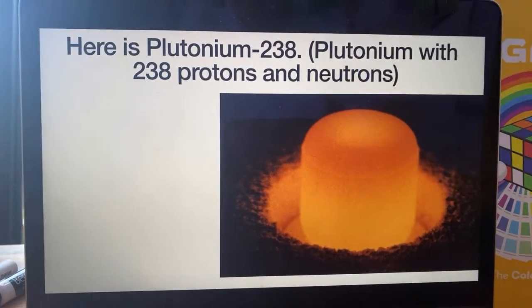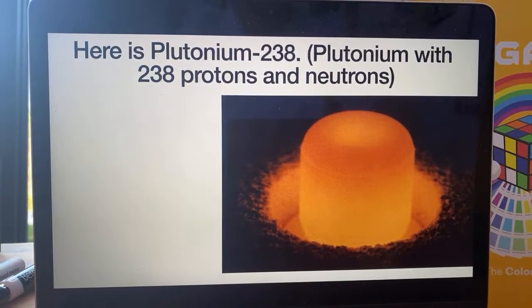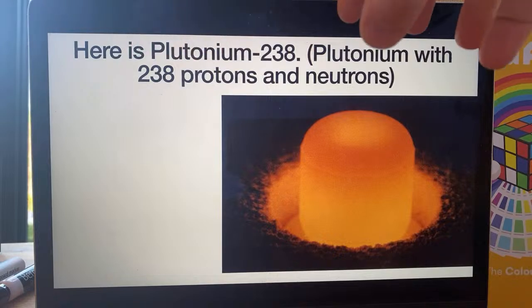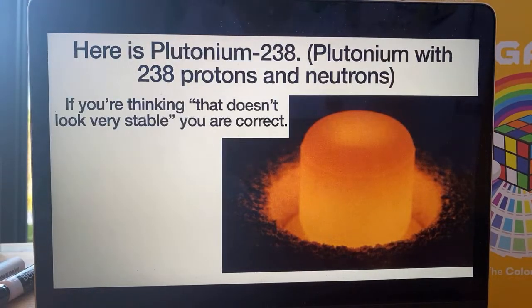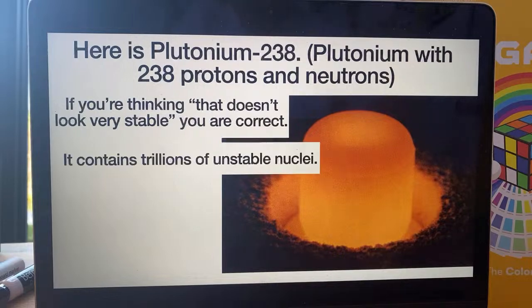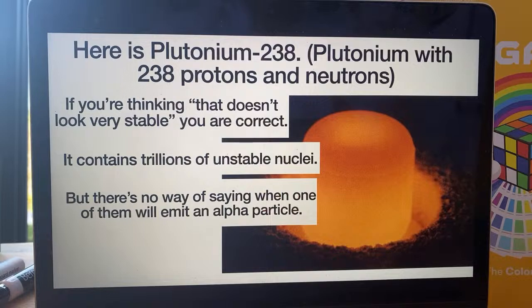So here is plutonium-238. That means it's an atom of plutonium that's got 238 protons and neutrons. So this is obviously a collection of a lot of those atoms, right? Loads of atoms bonded together. It's a lump of plutonium. If you're thinking, that doesn't look very stable, you are correct. It's not. It contains trillions of unstable nuclei, but there's no way of saying when one of them is going to emit one of those alpha particles.